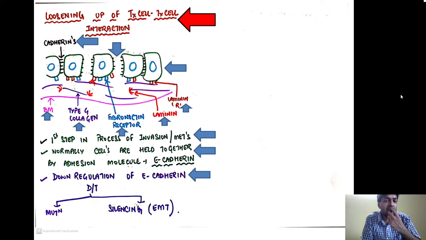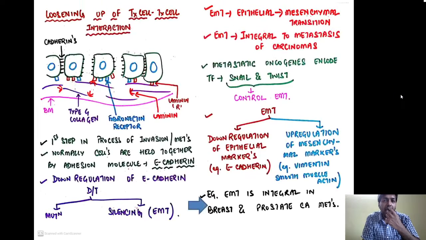So how does this down regulation of E-cadherin take place? It can occur either via mutation, or via silencing of the E-cadherin gene by a process called EMT. EMT stands for epithelial to mesenchymal transition, and it is an integral process for metastasis of carcinomas.